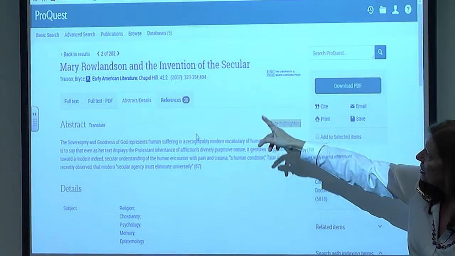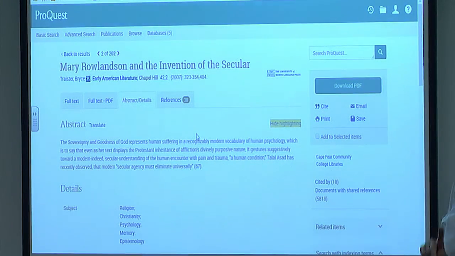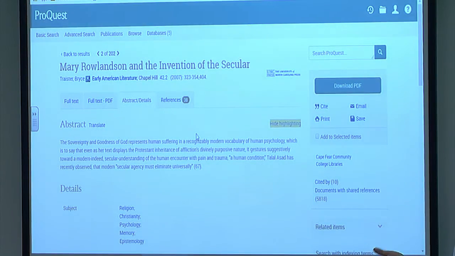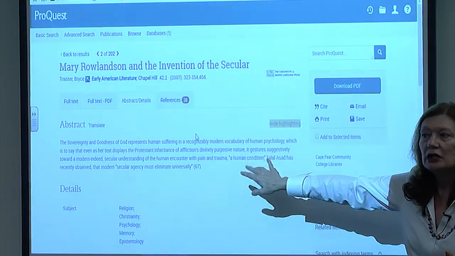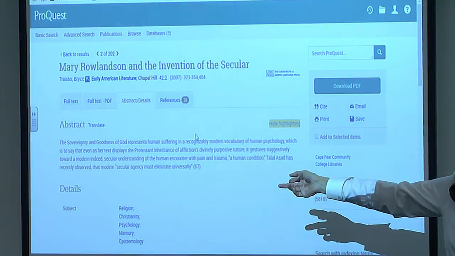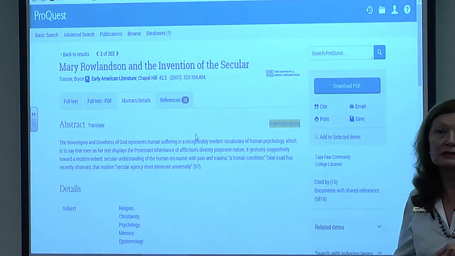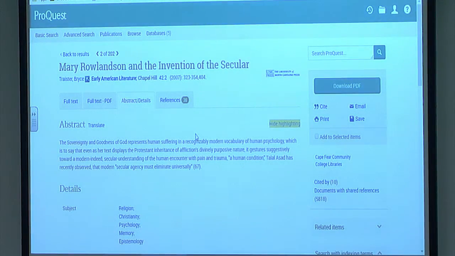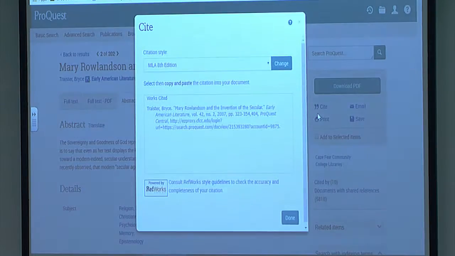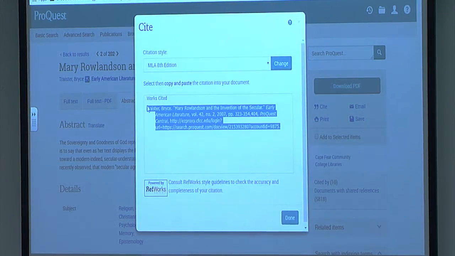This article is actually quite long. It runs from page 323 to 354. So that would be a lot of article to download and read or skim through. But we do have a little abstract. So this will pretty much tell you whether this article does or doesn't meet the needs for your project. Here's your citation help. And defaulting here to MLA, copy, paste, pretty easy.